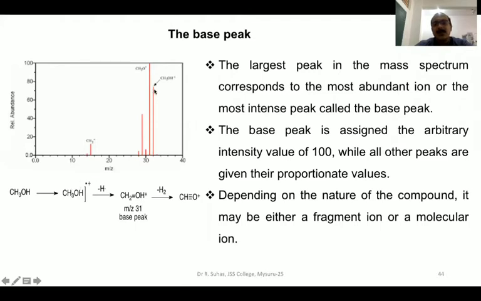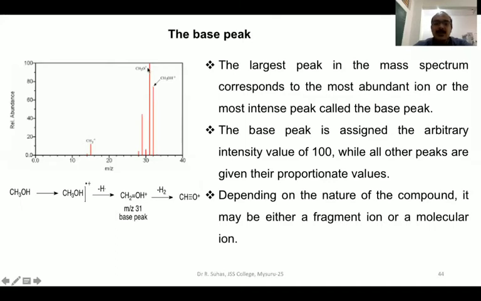See here, the molecular ion is 32, that means the molecular weight. You can easily calculate: 12 plus 3 is 15, 15 plus 16 is 31, 31 plus 1 is 32. 32 is the molecular weight of methanol. Molecular ion is different, whereas this is at 31, by losing only one proton or one hydrogen, at m/z 31, and that is called the base peak. In this case, methanol, this is the molecular ion peak and this is the base peak.